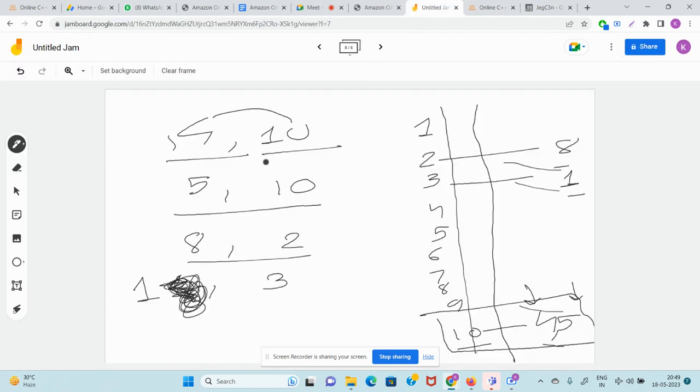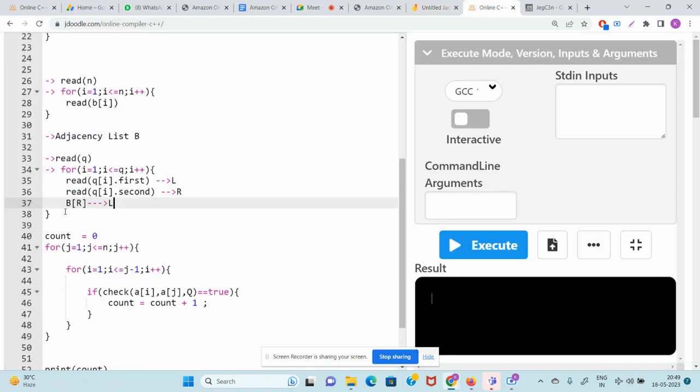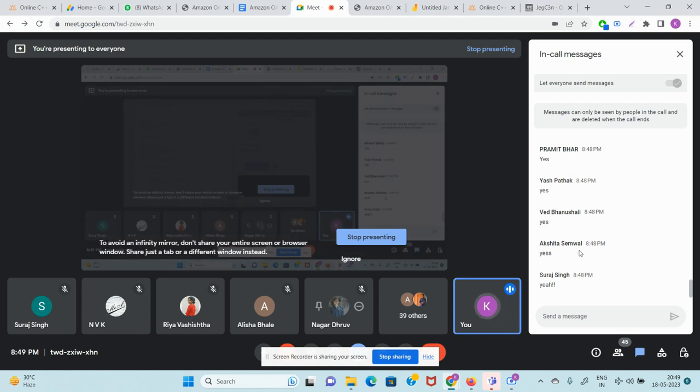Just like what did I do there? I saw 4 comma 10. So this was L, this was R. So at adjacency list of 10, I add a 4. So see, I'm writing adjacency list of B of R, I add an L. Guys, is line number 37 clear to everyone? In short, what I'm trying to do? Everyone start writing yes. Good, nice, great.